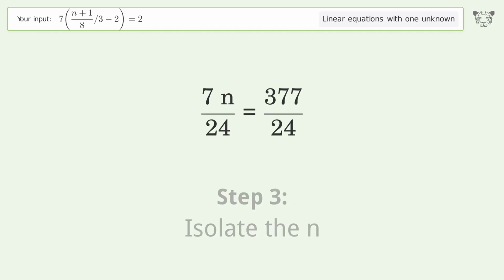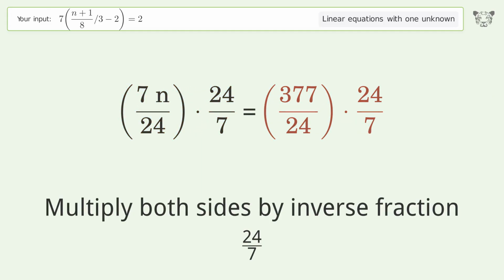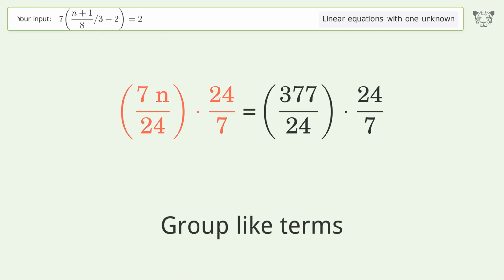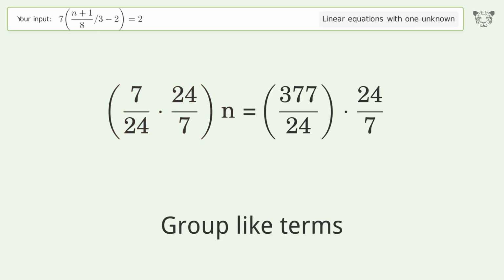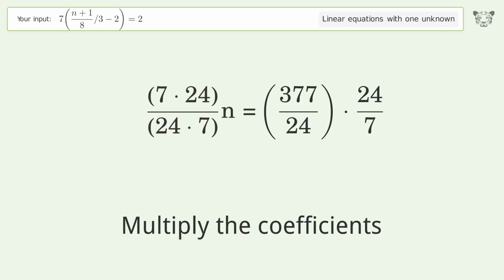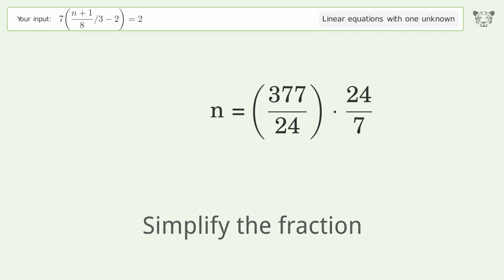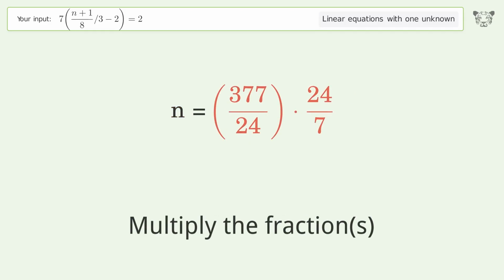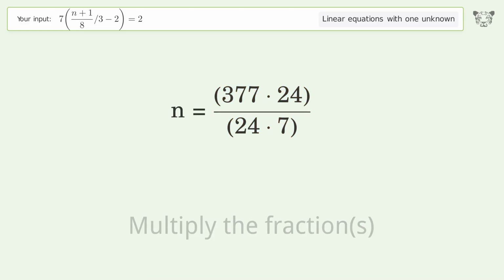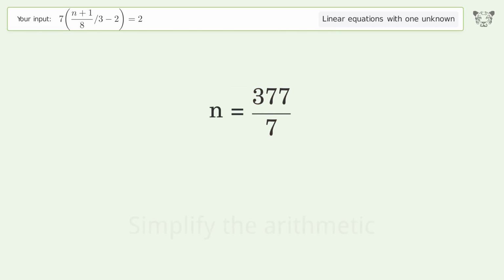Isolate the n. Multiply both sides by inverse fraction 24/7. Group like terms. Multiply the coefficients. Simplify the fraction. Multiply the fractions. Simplify the arithmetic. And so the final result is n equals 377/7.